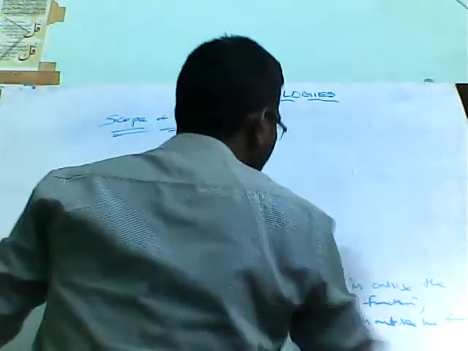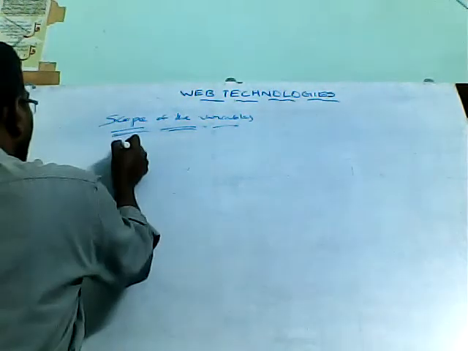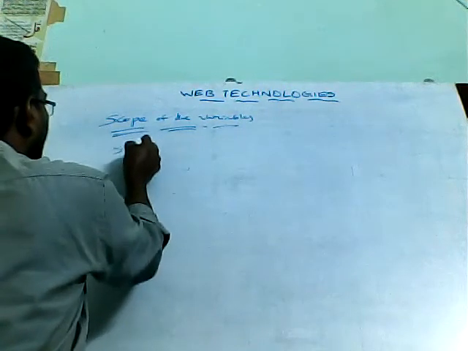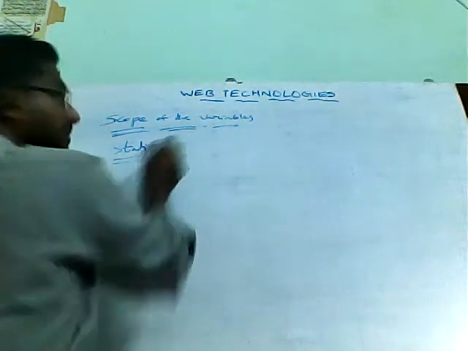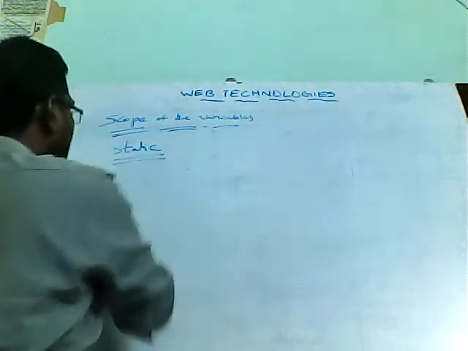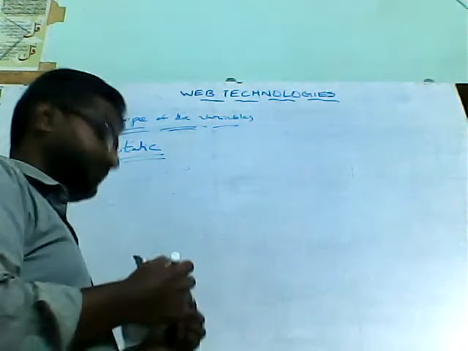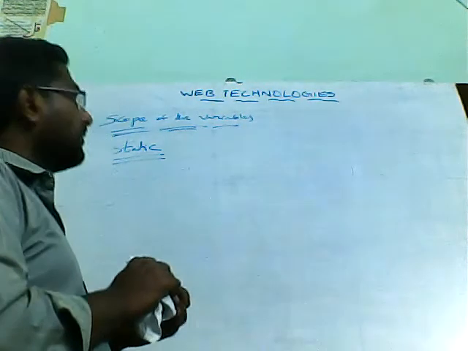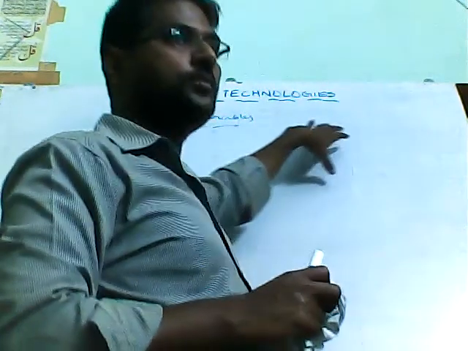Similarly, we have one more type of scope of the variable, that is static. Static variables we will see in the next lecture. In the next lecture I will be explaining about the static scope of the variable.